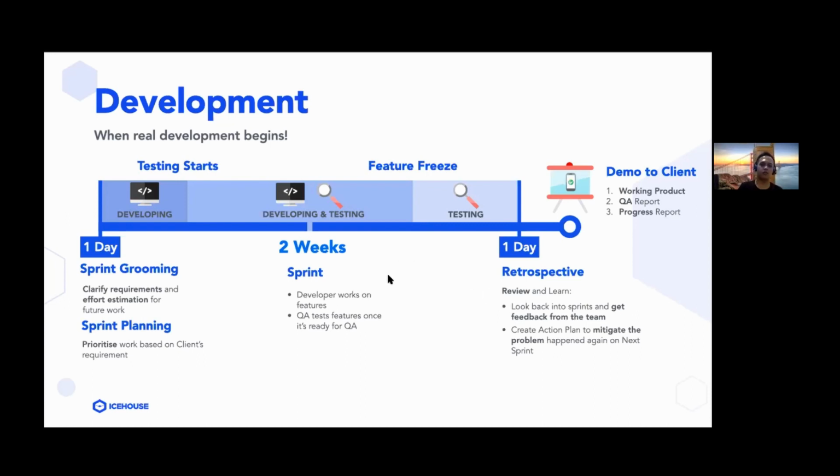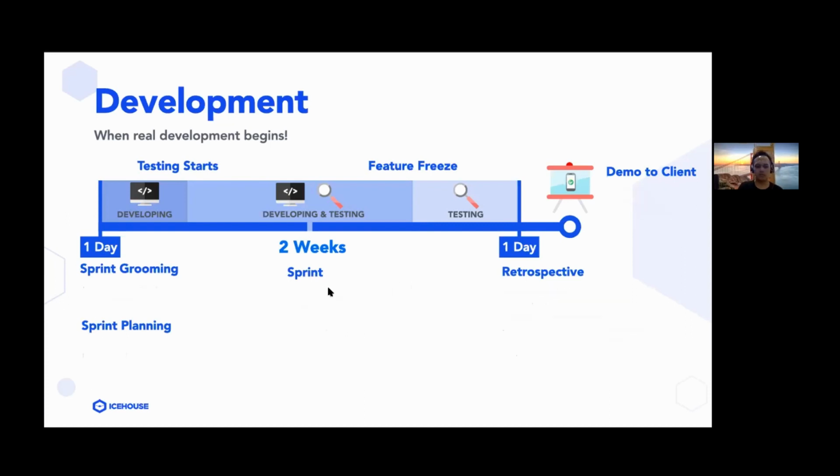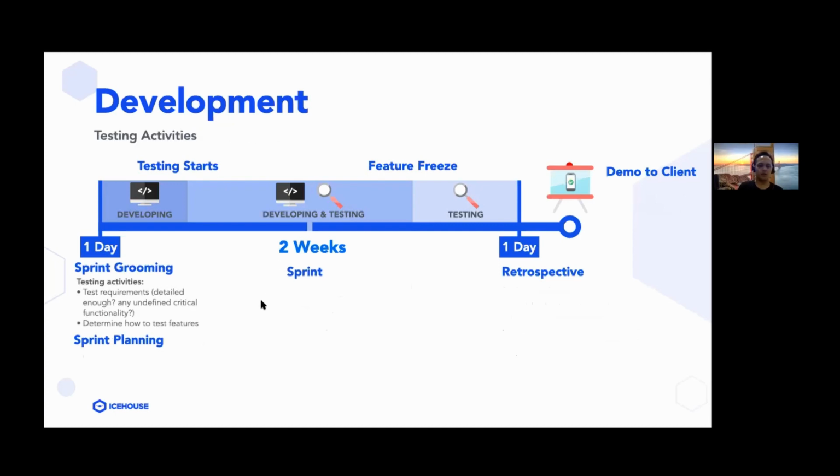And so what are the testing activities which are done in the sprint? In terms of testing activities, we actually start the testing activities even in sprint grooming and sprint planning. Within sprint grooming and sprint planning, we start the testing activity by actually testing the requirements. So what does it mean? When we test a requirement, it means we question the requirements, whether it's detailed enough and whether there are any undefined edge cases in that requirement.